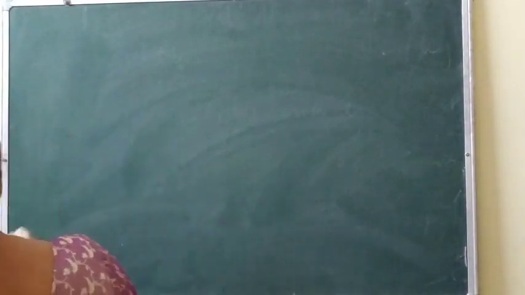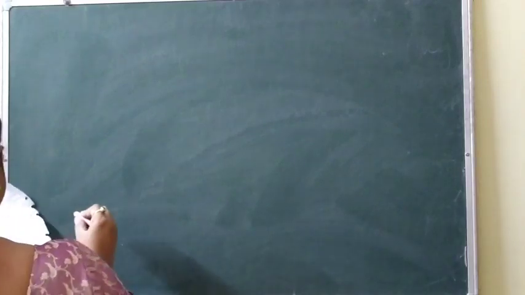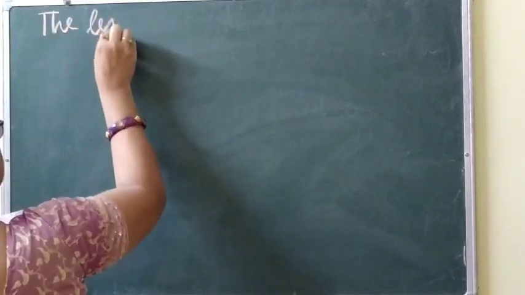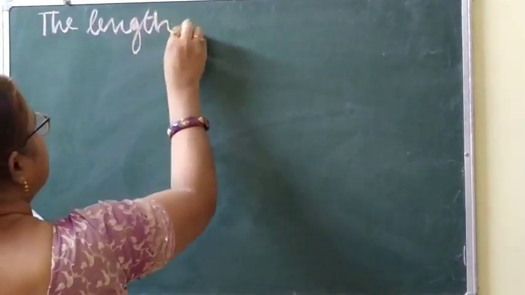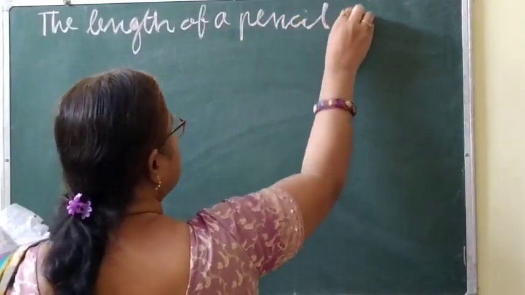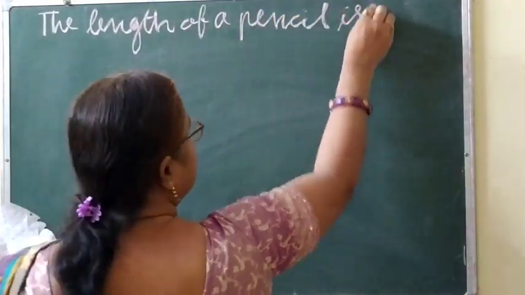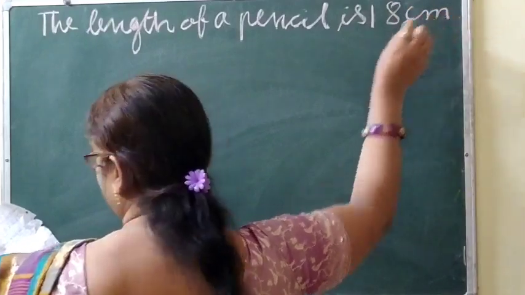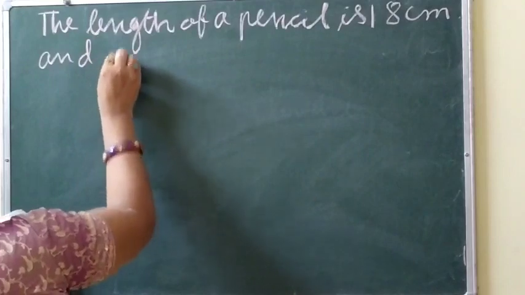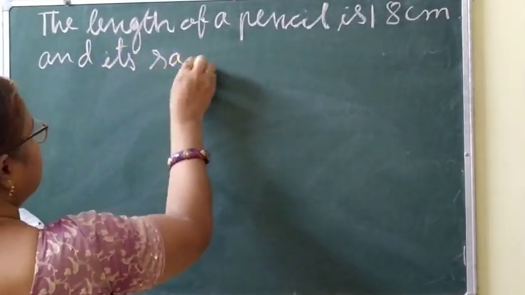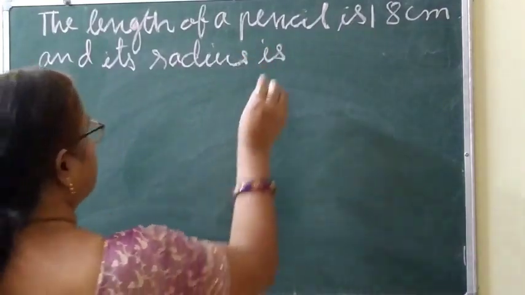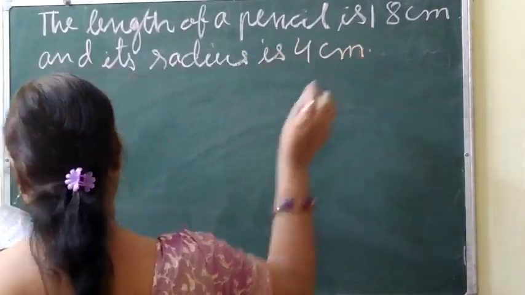Now the next question is, the length of a pencil is 18 centimeter and its radius is 4 centimeter.